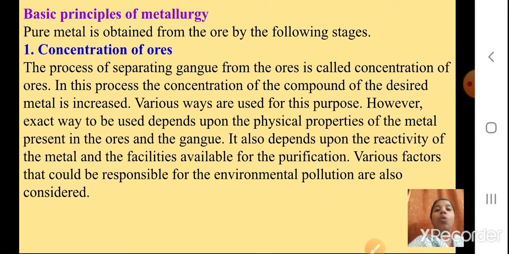So it depends upon the gangue, for example whether the gangue can be dissolved in something, then only it can be removed from that ore. And the physical properties of the metal are also important, like the melting point and boiling point. Then only can we add something to that ore to remove the gangue particles. What is to be added depends upon the metal we are going to extract and the properties of the gangue particles. It also depends upon the reactivity of metals and the facilities available for the purification. Various factors that could be responsible for environmental pollution are also considered.